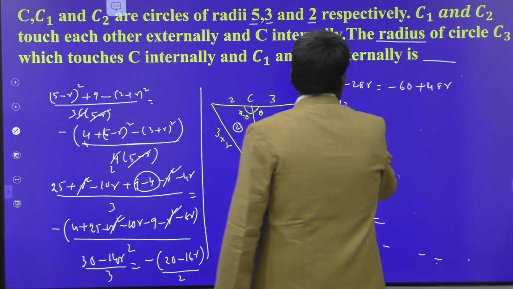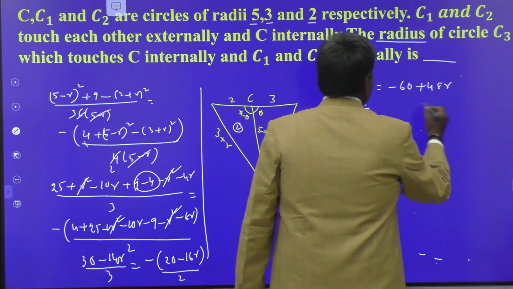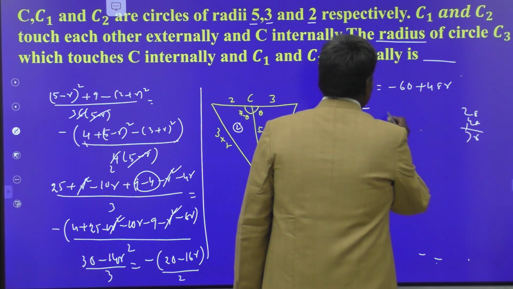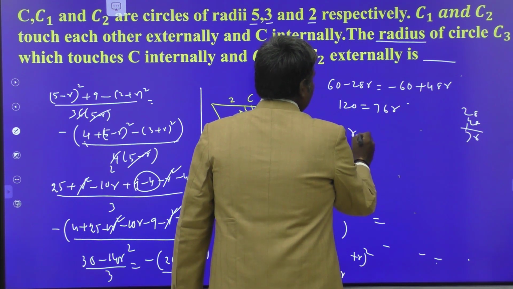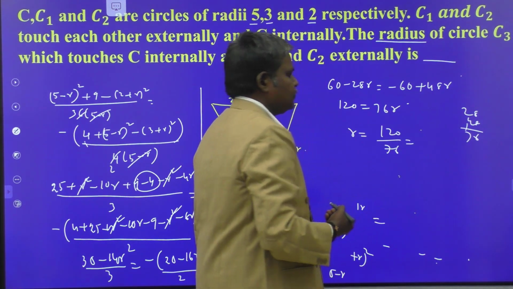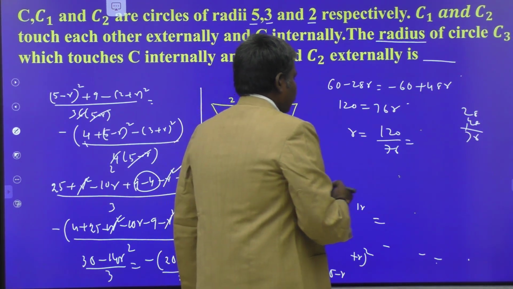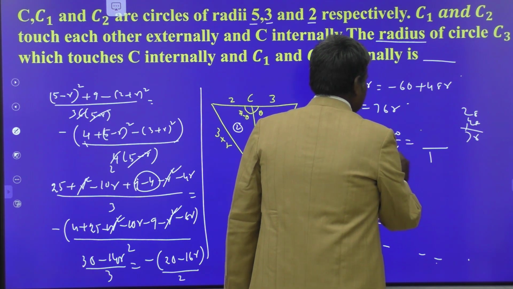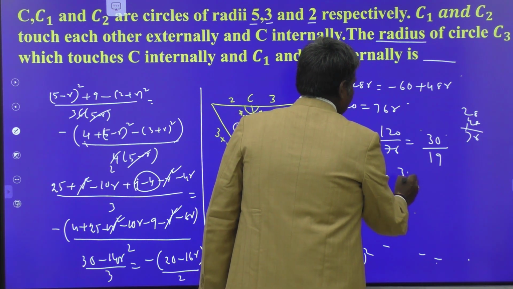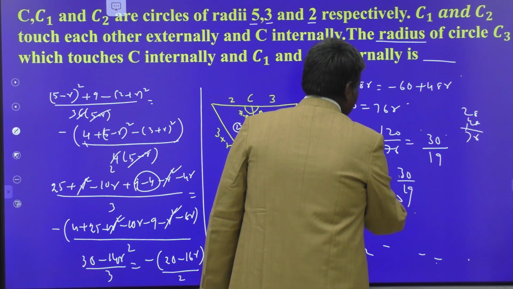So 120 is equal to 28 plus 48, that is 76, r. The value of r is 120 by 76. So 4 ones are 4, 4 nines are 36, 4 threes are 12. The value of r is equal to 30 by 19.